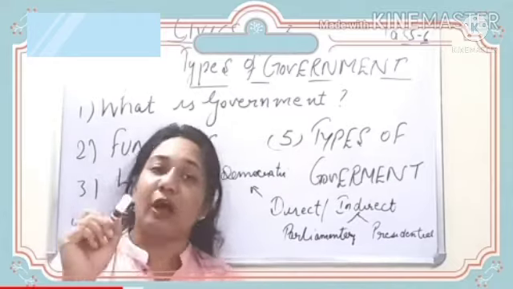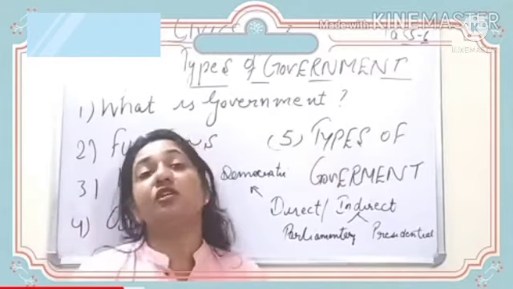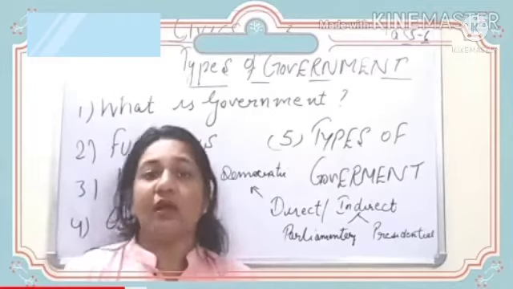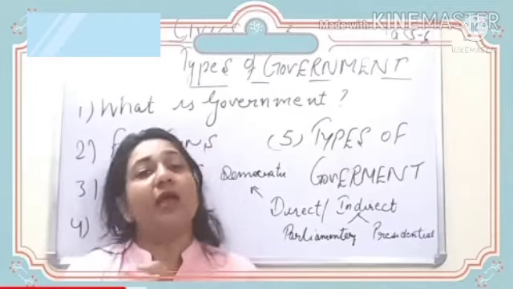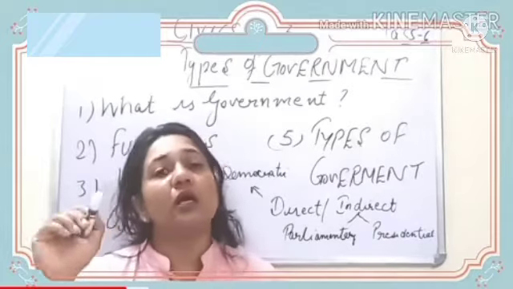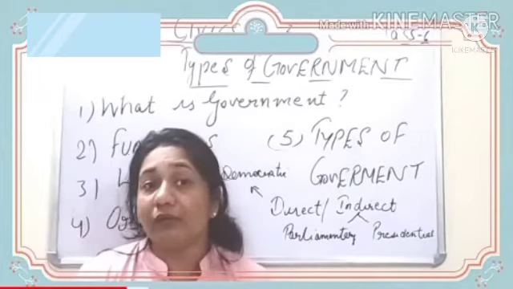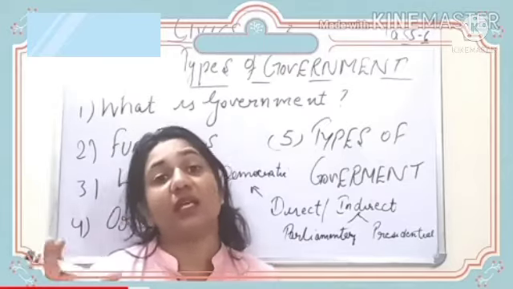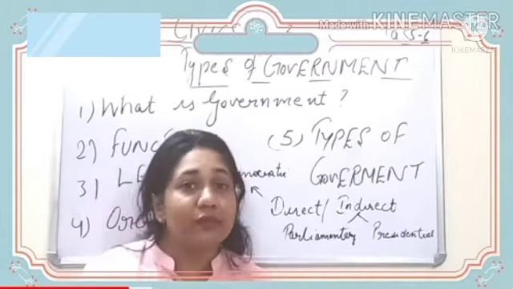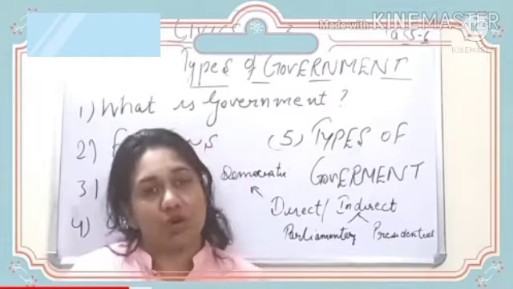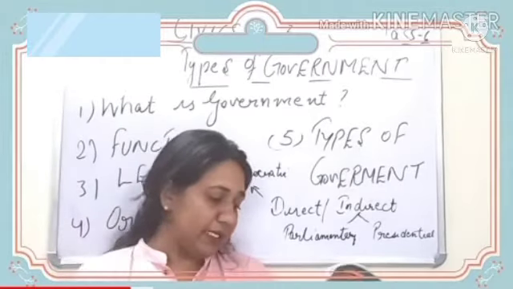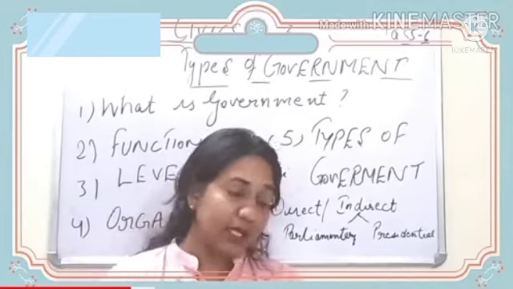First we'll take the parliamentary form of government. Parliamentary form of government, please underline, there are two heads. One is the head of the state, that is country. Obviously we are talking of India, and one is the head of the government. So who is the head of the government? Prime Minister. All the powers are actually in his hand only. And who is the head of the state? All over, if we talk of, it is president. So please underline, in parliamentary form of government there are two heads.